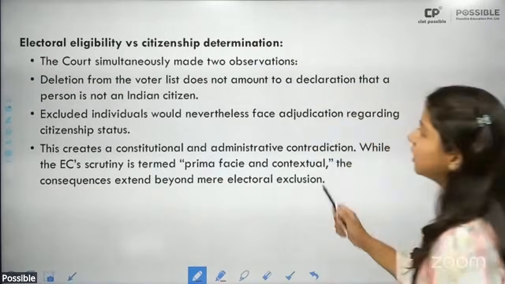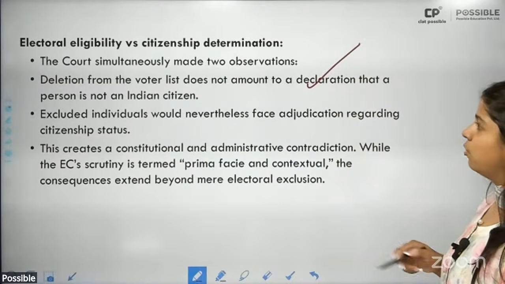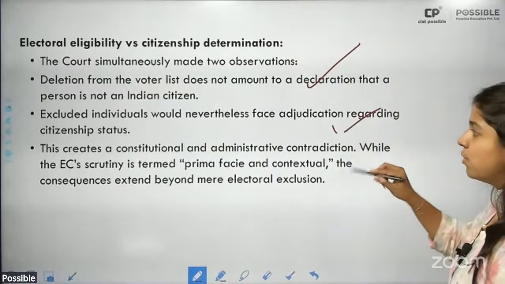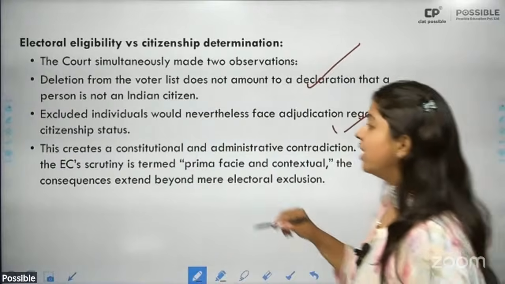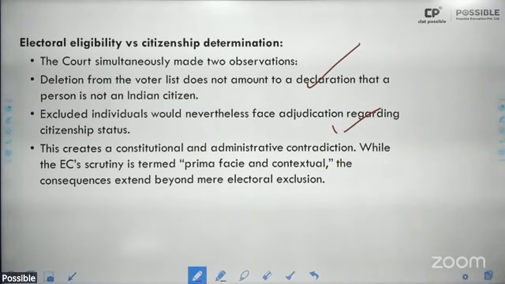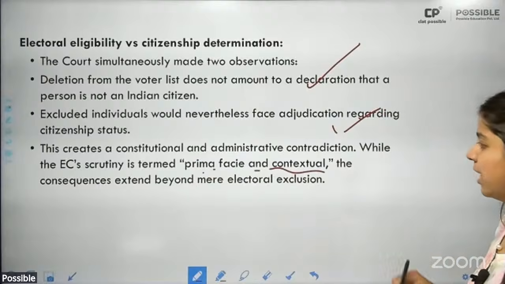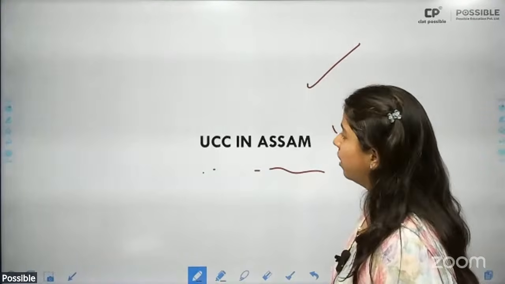Okay. Then the court simultaneously made 2 observations. Deletions from the voter list does not amount to declaration that a person is not an Indian citizen. Excluded individuals can face adjudication regarding citizenship status. However, this creates a constitutional and administrative contradiction. While the Election Commission scrutiny is termed as prima facie and contextual, the consequences extend beyond mere electoral exercise.